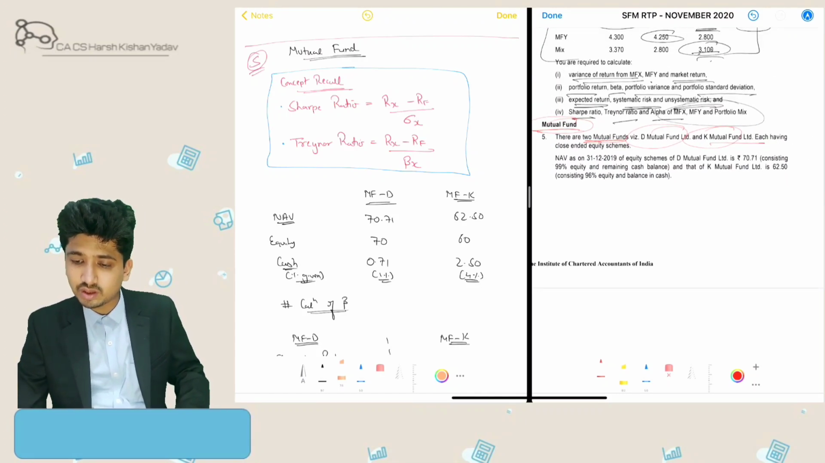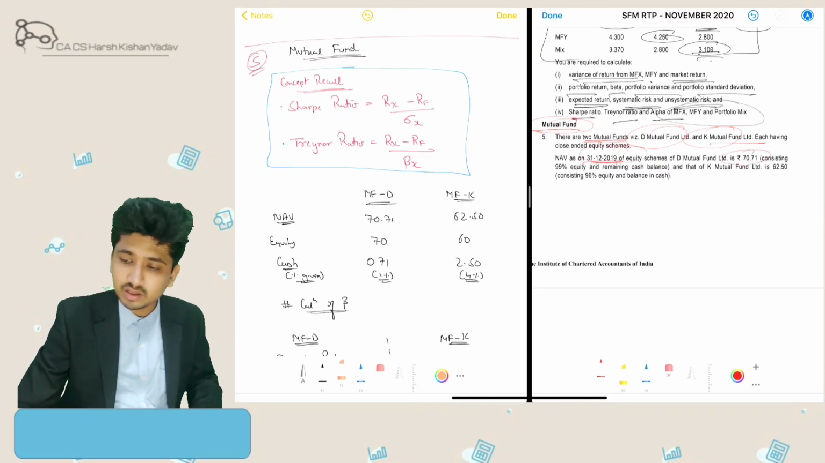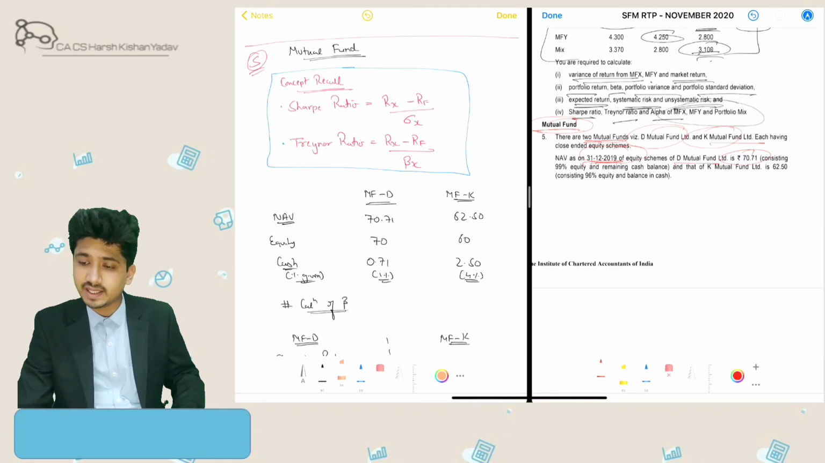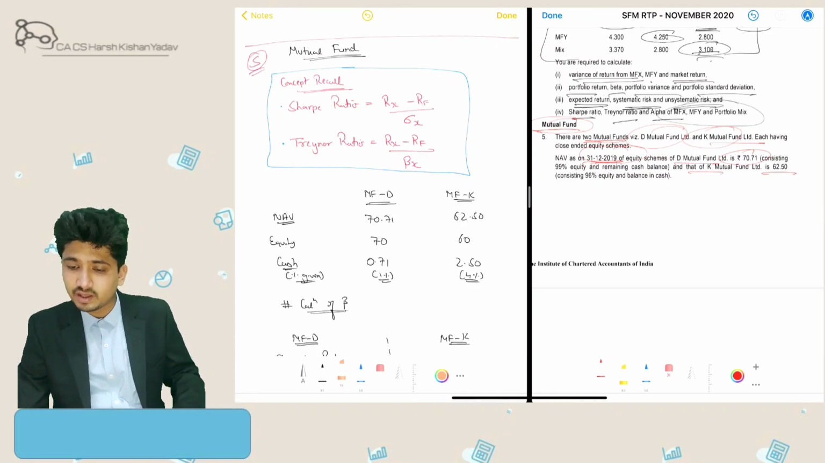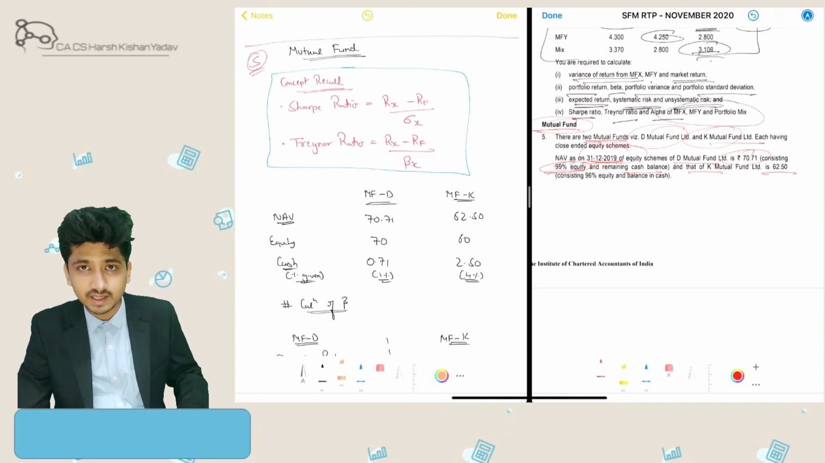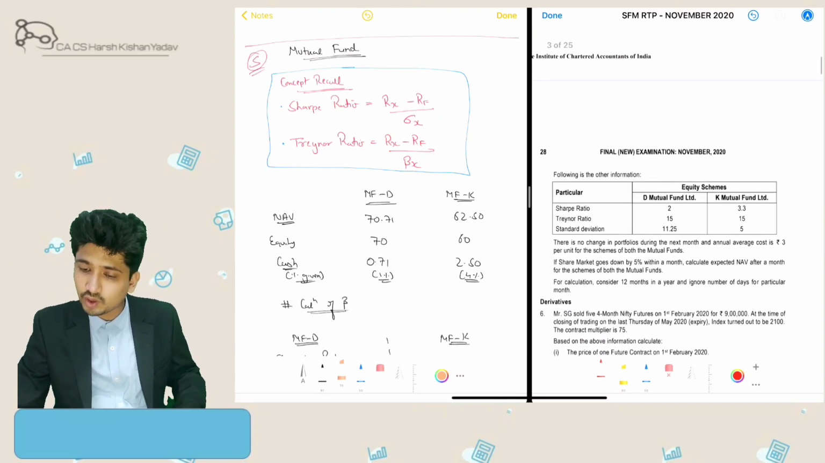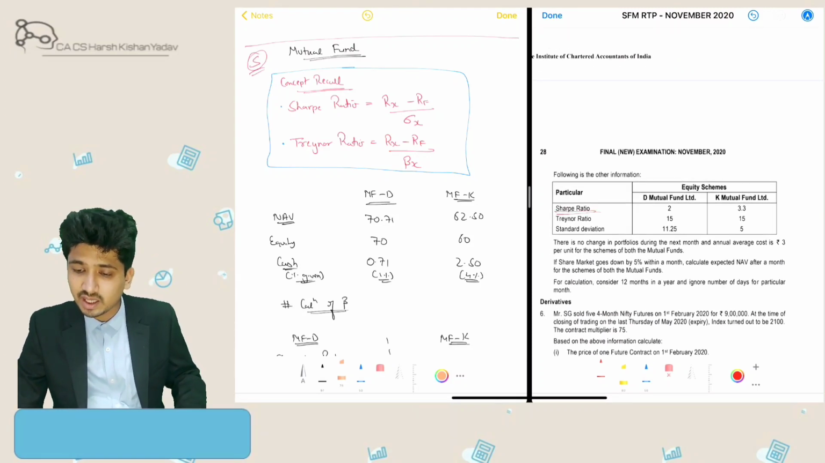NAV as on 31st December 2019 is given: 70.71 for mutual fund D and 62.50 for mutual fund K. The ratio is also given: mutual fund D consists of 99% equity and the remaining in cash, and mutual fund K consists of 96% equity and the remaining in cash.